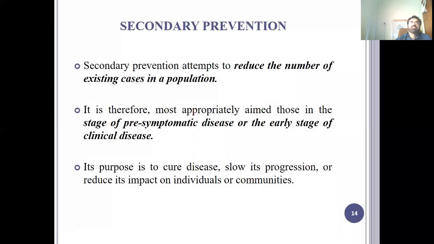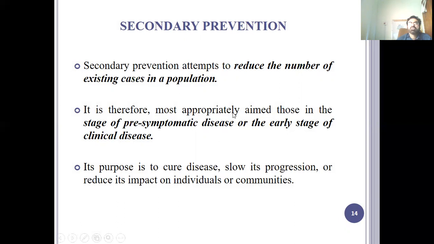Secondary prevention attempts to reduce the number of existing cases of disease. Secondary prevention focuses on early detection and prompt treatment. This is done through mass screening, a screening test, which is a rapidly applied test applied to a group of people. You identify and detect the diseases, and you take immediate action for treatment so that you can control the diseases and prevent them from spreading to other segments of the population.